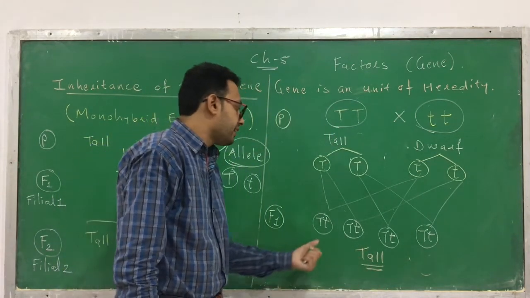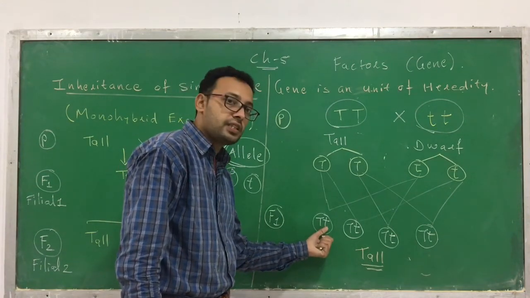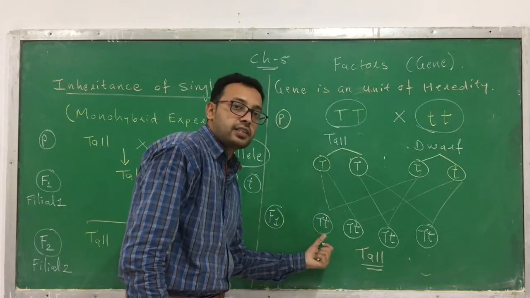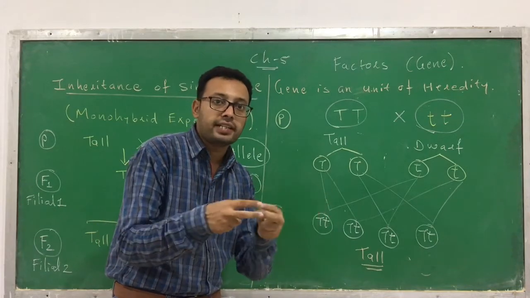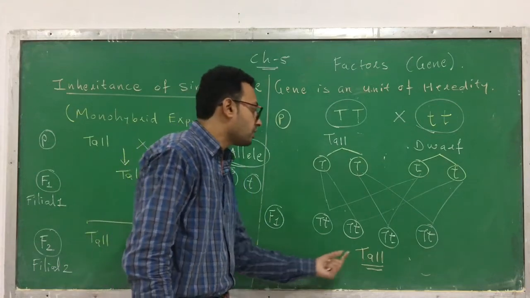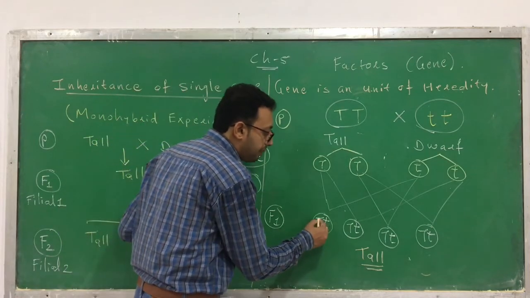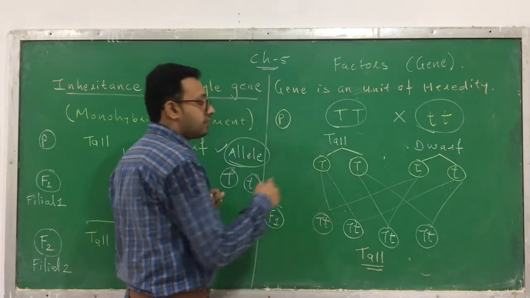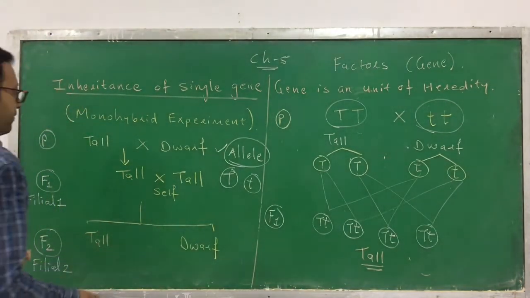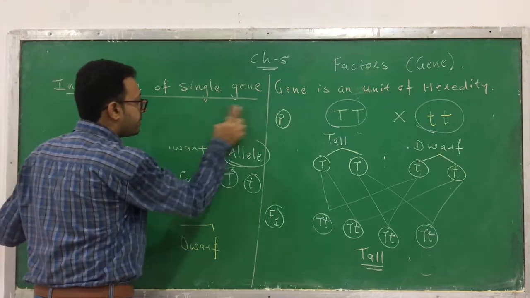That indicates that even though the gene for dwarfness, small t, is present, still all the plants were tall, even when both are present together. Also there is no blending, no mixing of characters. That means intermediate characters are not produced. So this is what happens in the F1 generation: all the plants are produced as capital T and small t. Now I am moving ahead. He also produced the F2 generation. So how was the F2 generation produced? Let's see.